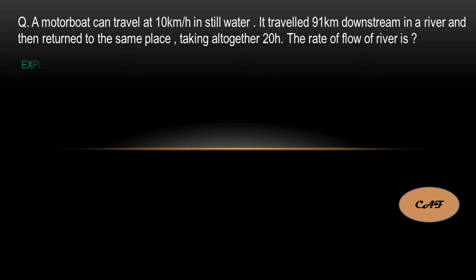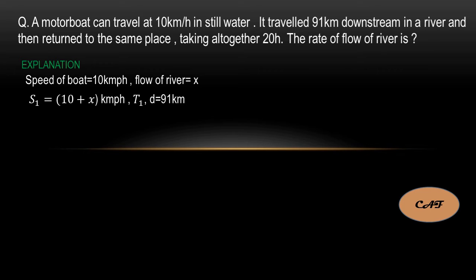Let's take the data first. Speed of boat is equal to 10 kilometers per hour, and the speed of the river I don't know, so I am assuming x. There are two directions: with the flow of the river and the opposite direction. With the flow of the river, the relative speed will be the boat speed plus river speed, so 10 plus x kilometers per hour.